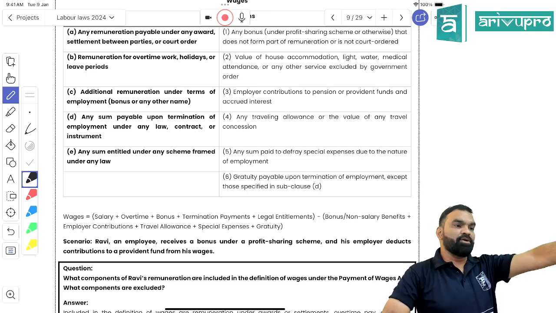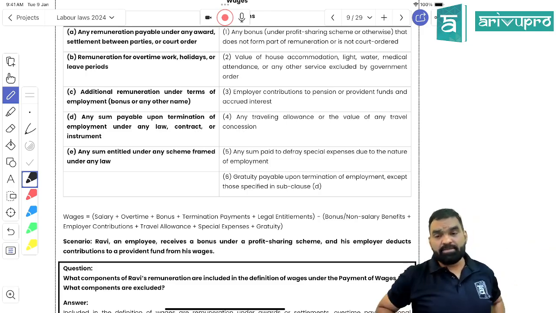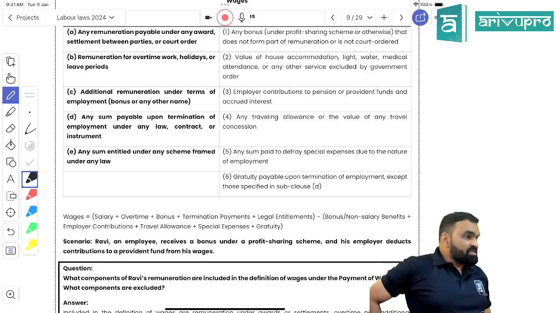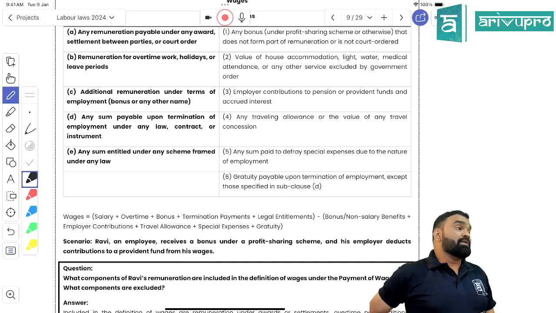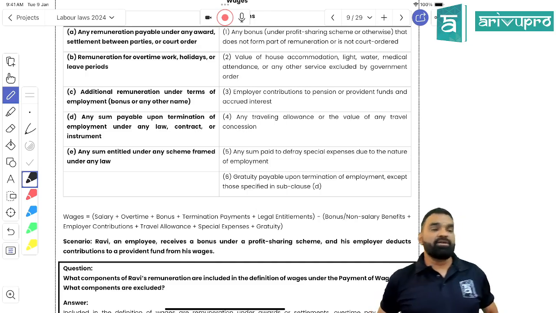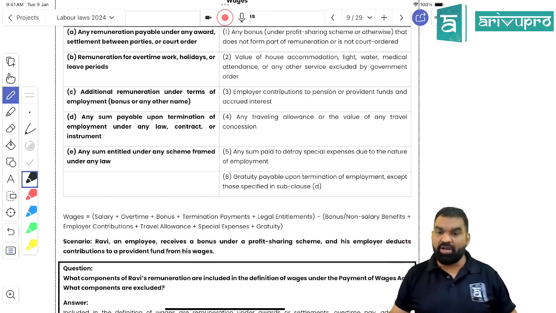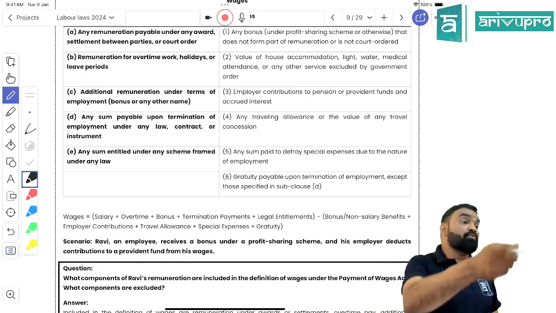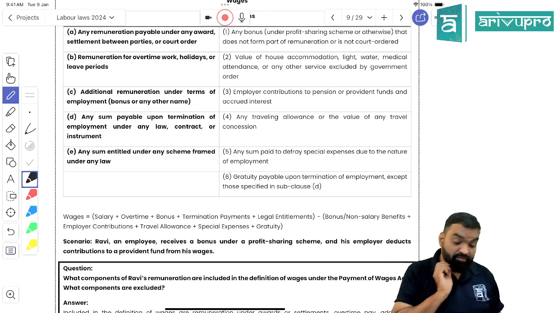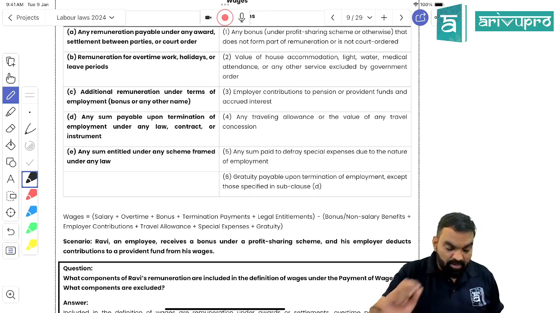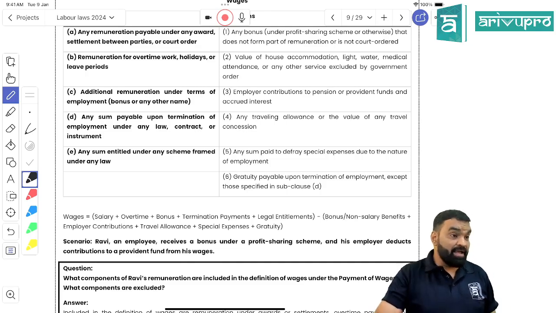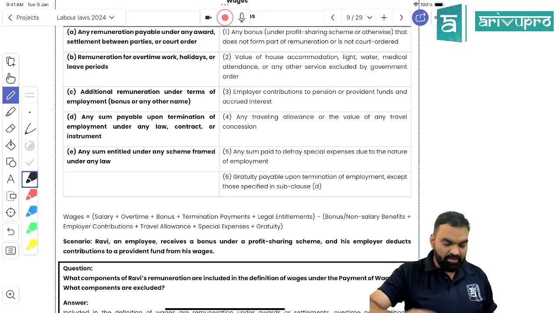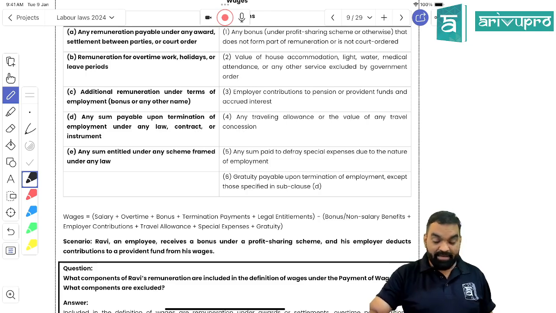So how many things are being included in wages? Five things. The first one is contractual salary or contractual wages or wages determined by the court of law, right? The second one is overtime remuneration or leave wages, right? The third one is bonus, but not a profit-based bonus, it should be salary-based bonus. The fourth one is termination payment, and the last is any other legal entitlement. See, I have made a formula: salary plus overtime plus bonus plus termination payment plus other legal entitlement, minus bonus or non-salary benefits, right?